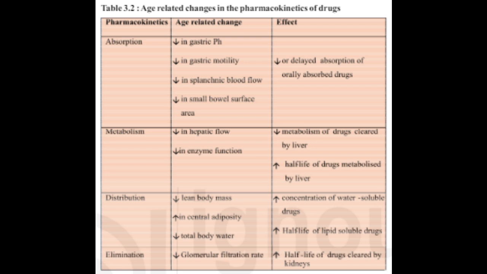Table 3.2. Age-related changes in the pharmacokinetics of drugs. Look at the screen. Older people usually take multiple medications and hence they are prone to develop adverse drug events. The adverse effects of the antimicrobials commonly used in the elderly are given in Table 3.3. Table 3.3. Adverse effects of antimicrobial agents.